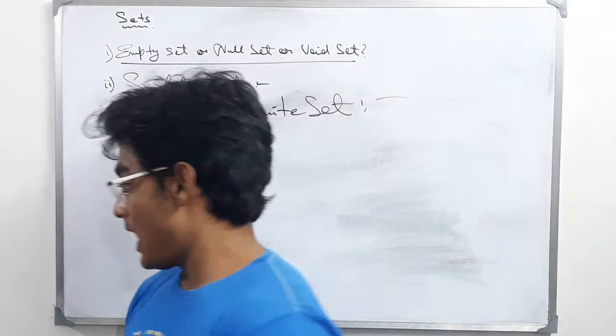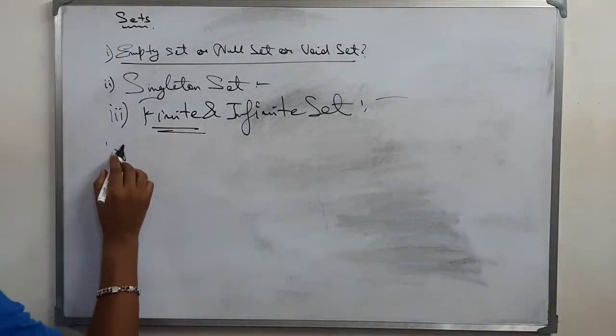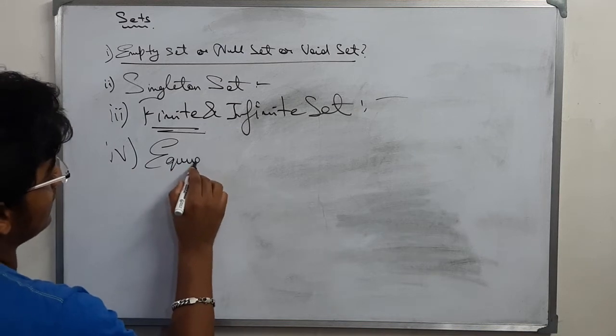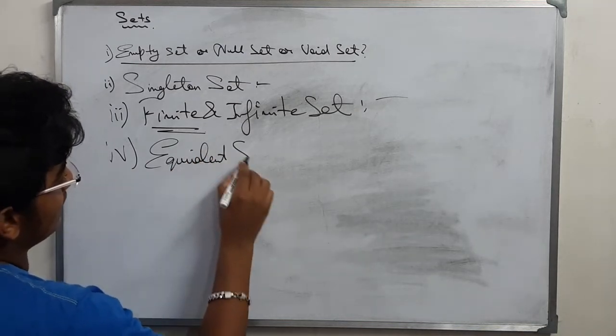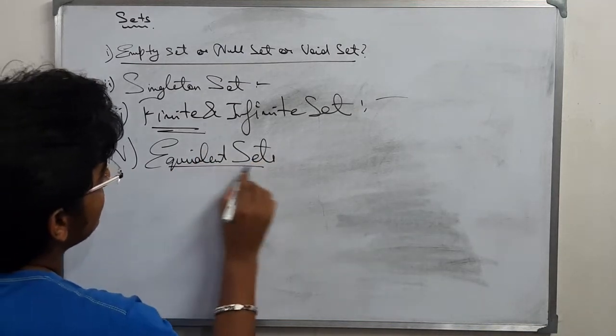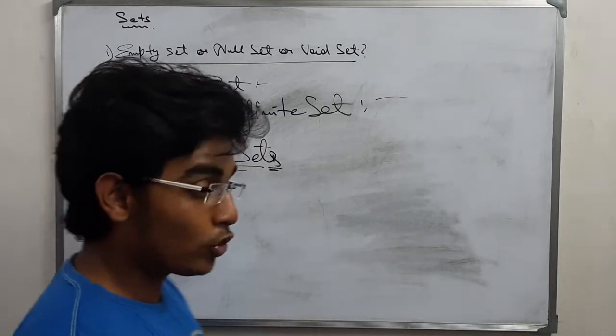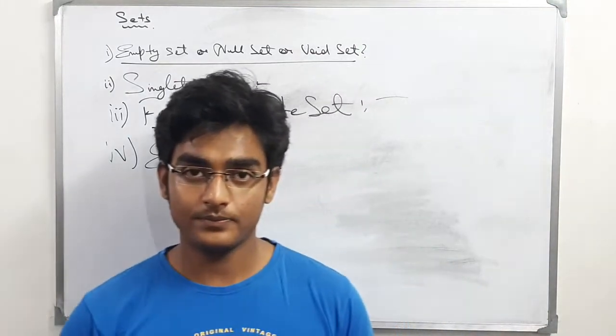Okay? Next type of set is equivalent sets. I have written "sets" here because this is a sort of relation between two sets.